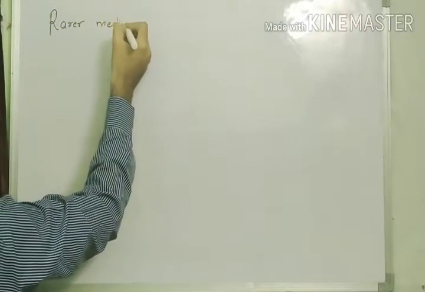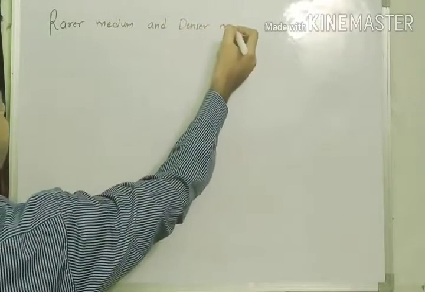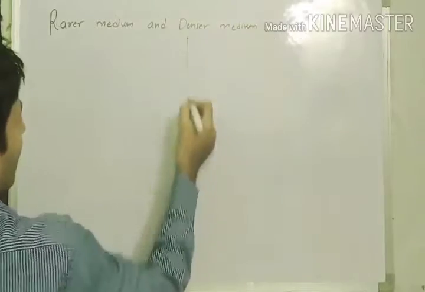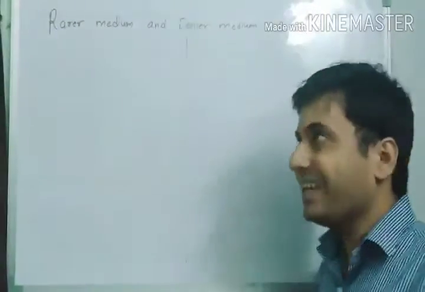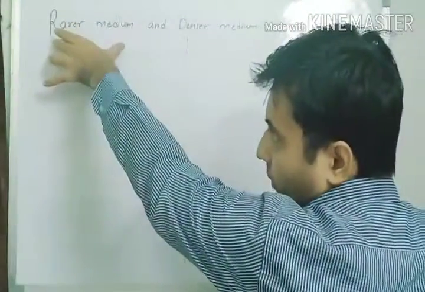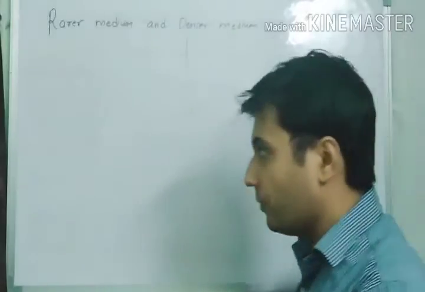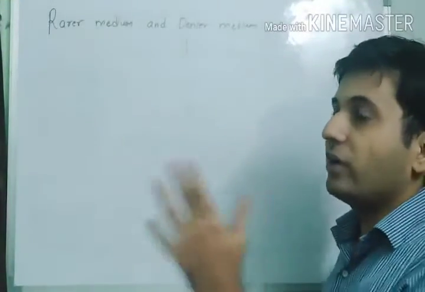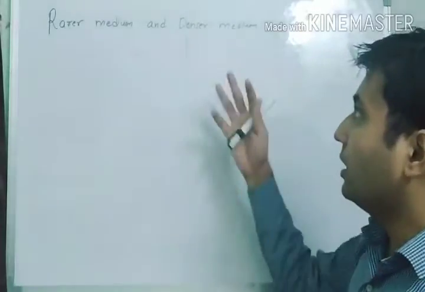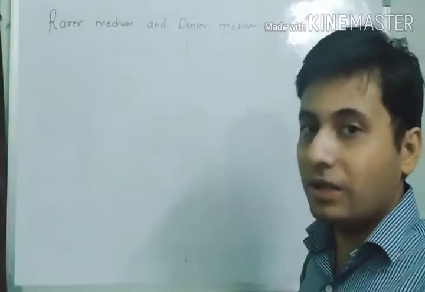Rare medium and denser medium. What is a rare medium? A rare medium is one whose optical density is low. The medium whose optical density is low we call a rare medium, and the medium whose optical density is high we call a denser medium. So it means that the rare medium has a low refractive index. On the other hand, the medium whose refractive index is high would be the denser medium.